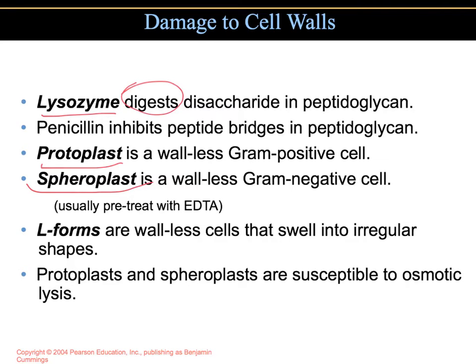Some members of the genus Proteus, as well as other genera, can lose their cell walls and swell into irregularly shaped cells called L forms. The L is named after the Lister Institute where they were discovered. They may form spontaneously or develop in response to penicillin or lysozyme.